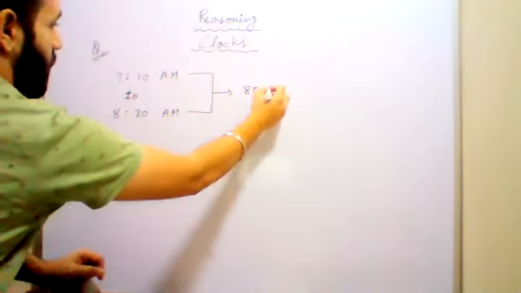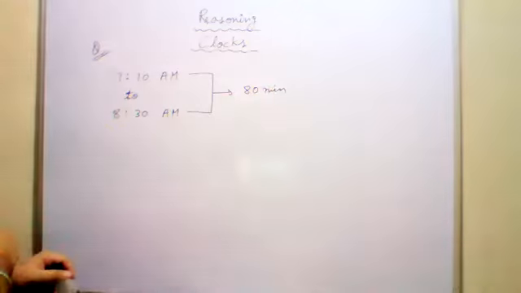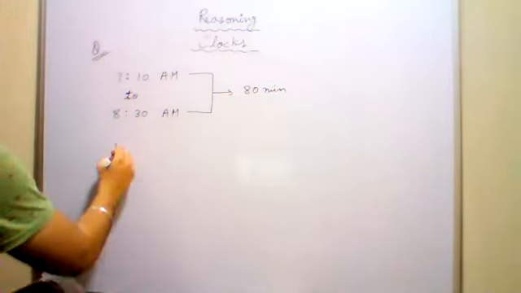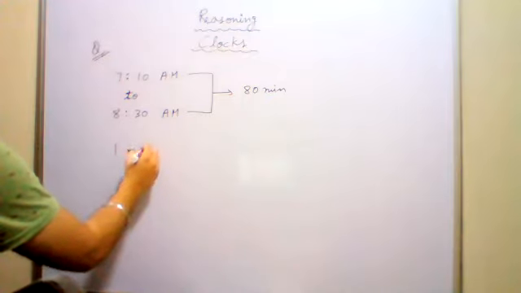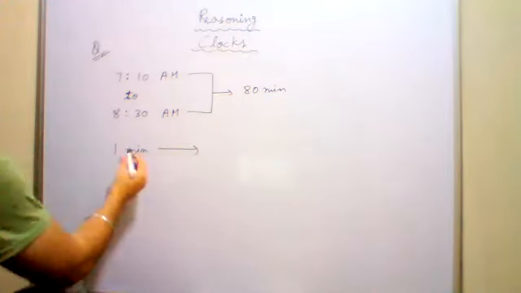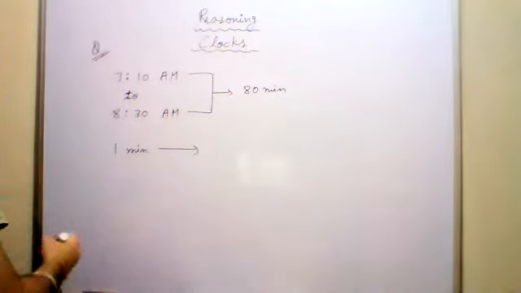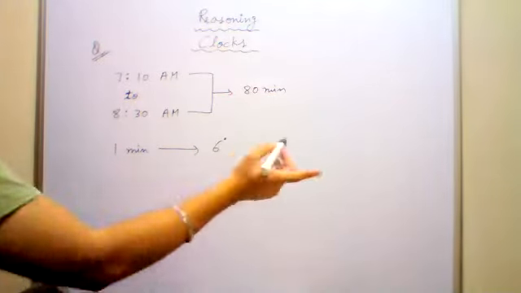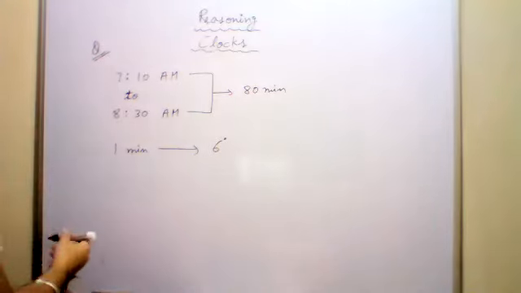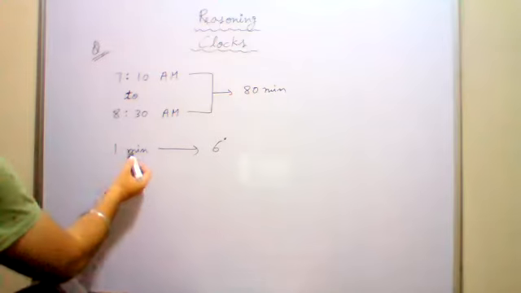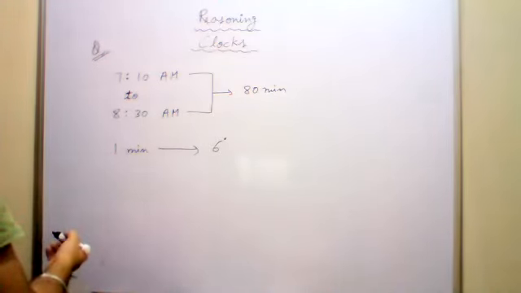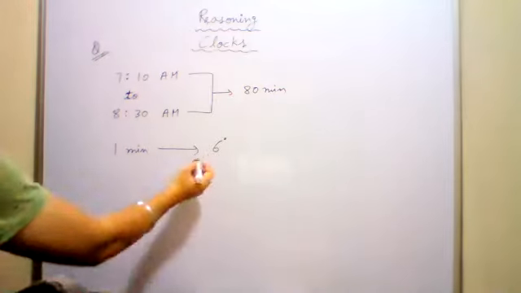The difference between the times is 80 minutes. And when you are talking about the minute hand, what is the angle covered by the minute hand in 1 minute? 6 degrees is the angle covered by the minute hand in 1 minute. आप ध्यान से देखिए point number 7. The angle covered by the minute hand in 1 minute is 6 degrees. देख लिया आपने?